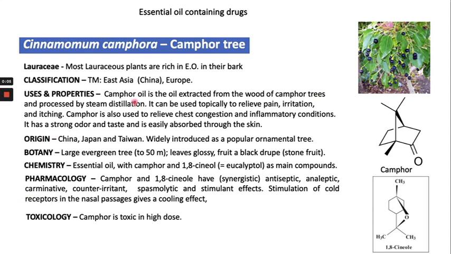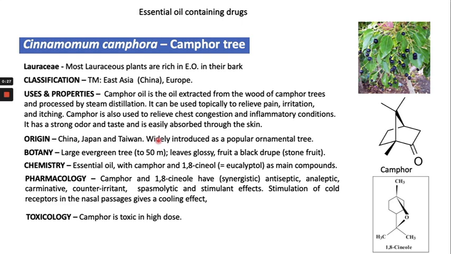Now we will see some examples of essential oil containing drugs. The first example is Cinnamomum camphora, which is the source of camphor and 1,8-cineol. It belongs to the family Lauraceae. Most of the plants under the Lauraceae family are rich in essential oil in their barks.